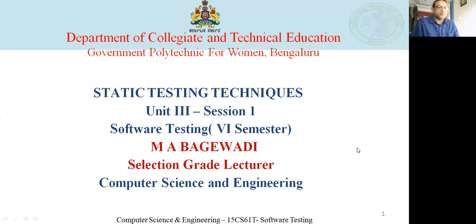Now we'll be discussing unit number 3, which is exclusively about static testing techniques. Unit number 3 is static testing techniques, unit 4 is dynamic testing techniques, unit 5 is managing the testing process, and unit 6 is software testing tools and code of ethics for software professionals. So these are the 6 units in your software testing subject. We have already completed 2 units, so today we'll start with unit number 3, static testing techniques, and the various techniques under it.